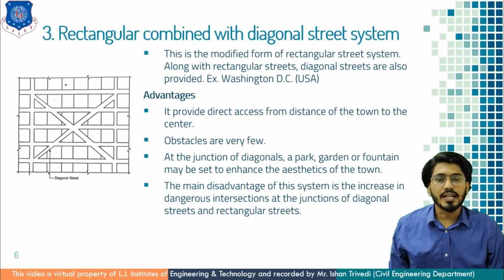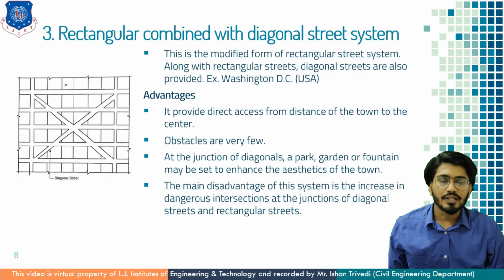It provides direct access from the distance of the town to the city center. As I said, obstacles are very few and you can reach the city heart. At the junction of diagonals, a park, a garden or a fountain can be placed, which is part of the aesthetic of the town.